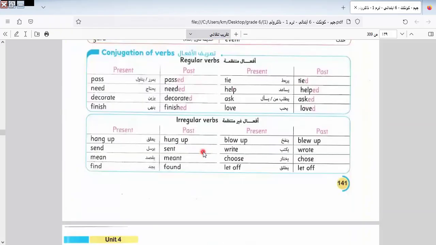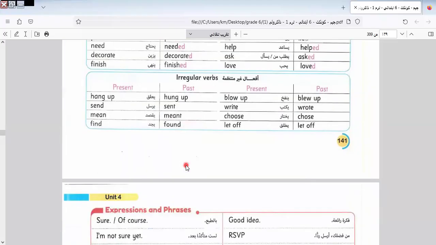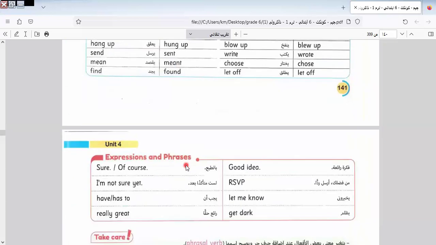We talk about regular and irregular verbs. Regular verbs are the verbs that add ed to the verb. Irregular verbs are verbs that change completely, like send, sent. We have d and t here. We have mean, meant, find, found. So irregular verbs must be kept, like the timetable in mathematics, as we agree with each other. It's important to keep them, because you can't answer any sentence in English without knowing the irregular verbs.